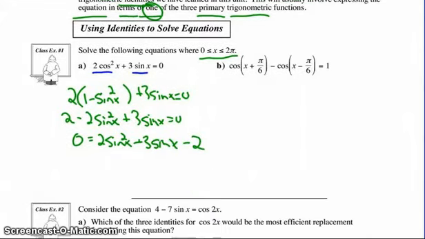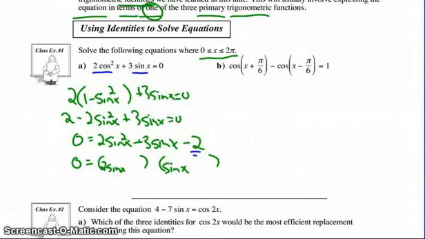Now I look at that and I remember an expression like that, and I can factor that. When I factor it, we can use decomposition or whatever method you choose. Mr. K is going to do just guess and check. So I know that this is 2 sine x because that's a prime number, and I know this is sine x. And because that's a minus 2 at the back, that's a prime number as well.